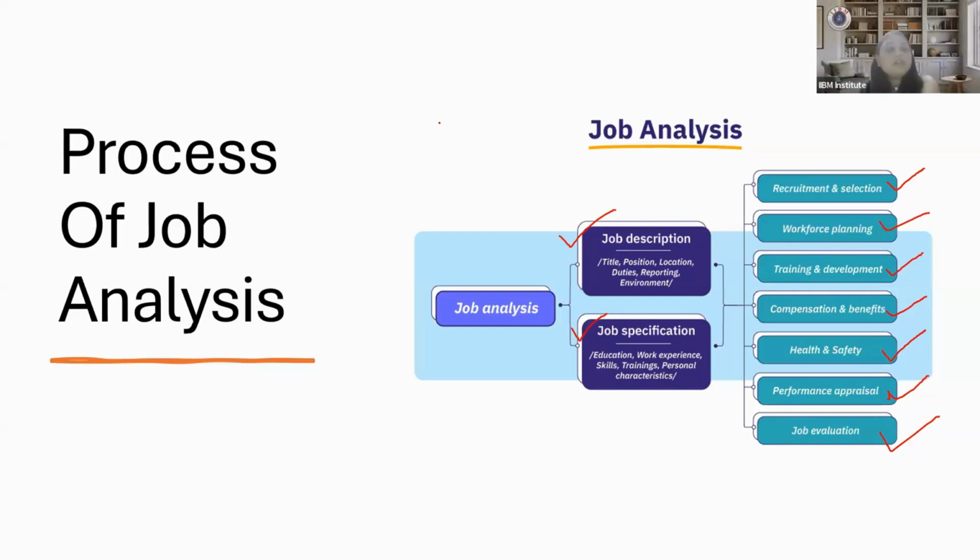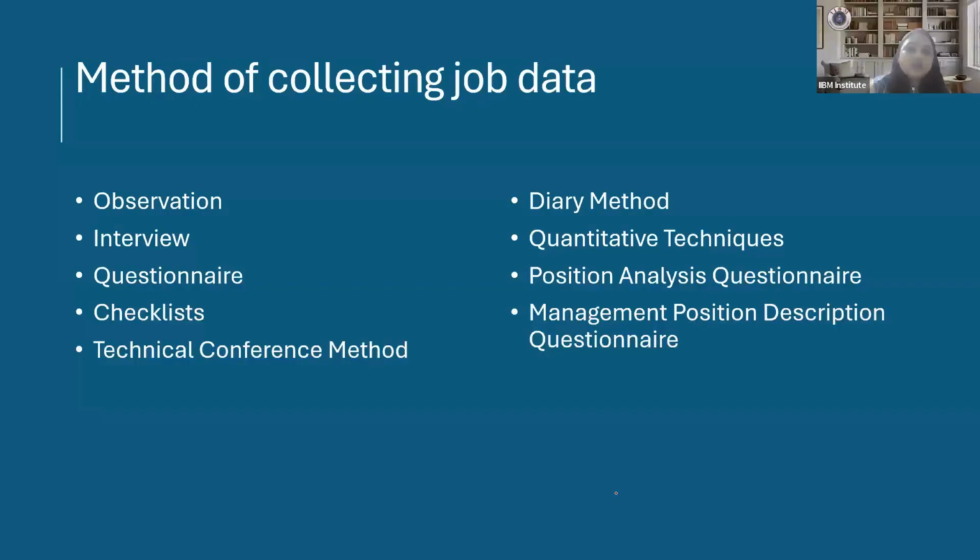Then you find the information related to the person, like qualification and any other specification related to the human they are looking for. So that's how job analysis in total talks about two documents and this much information. When you are working in the job analysis section, ideally you work on all these parameters together, and then you categorize the information wherever it is needed according to the requirement. So this is the meaning part of job analysis.